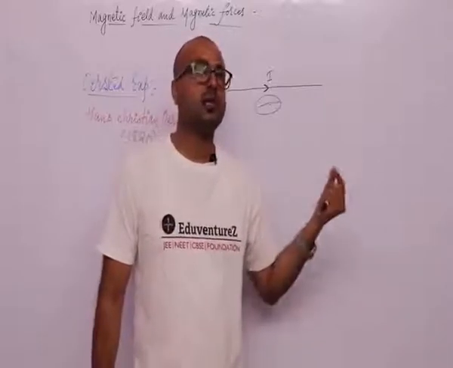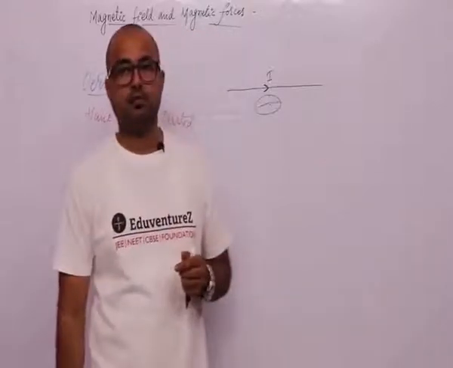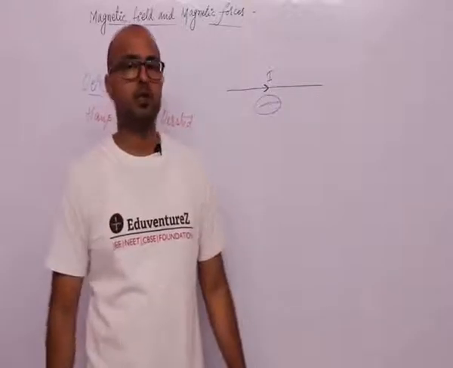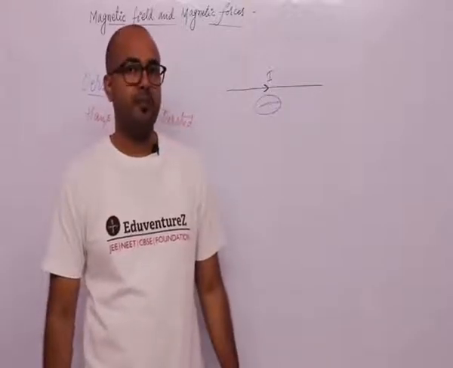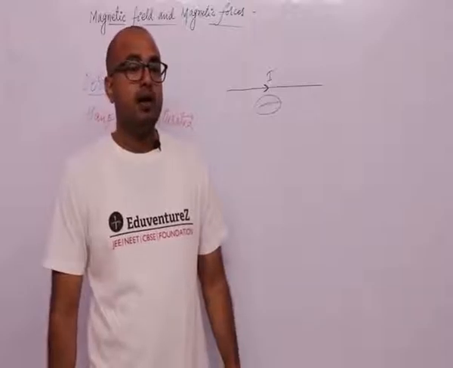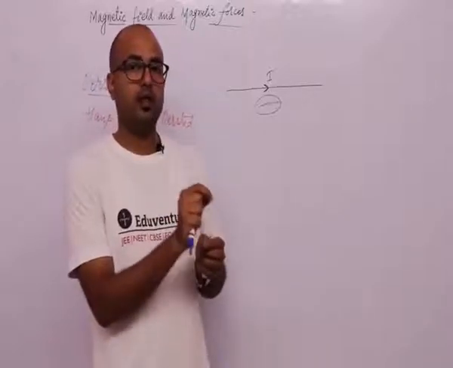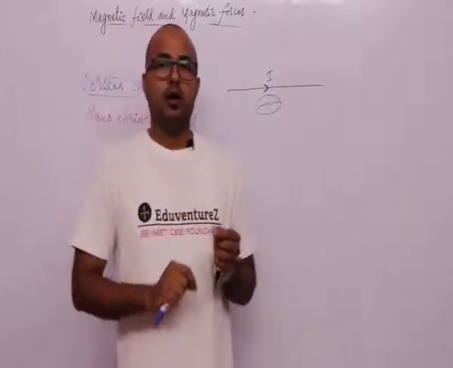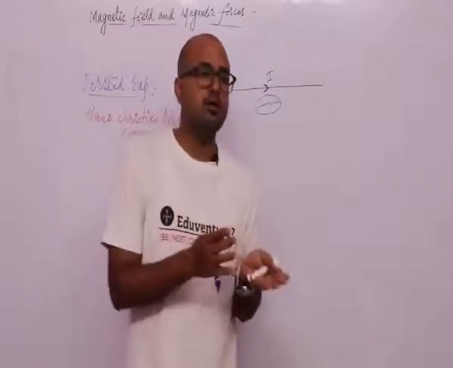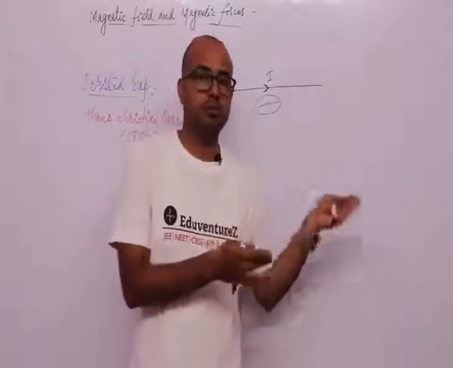So this was the starting point of the combination of electricity and magnetism together. And if we stop the flow of current in the wire, then we also see that the deflection stops in the needle.